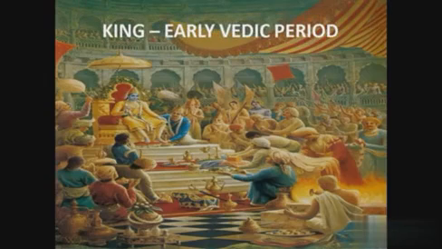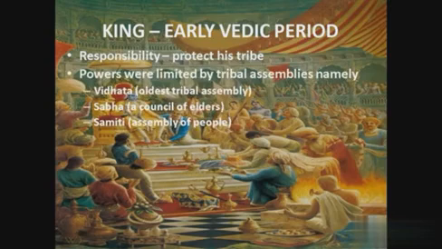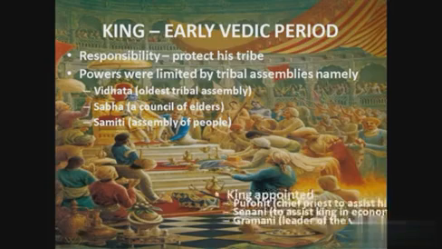The power of the king in the early Vedic period. The main responsibility of the Rajan, the king, was to protect his tribe, the people. His powers were limited by tribal assemblies, namely Vidata, Sabha, Samiti and Gana. Vidata was the oldest tribal assembly, Sabha a council of elders and Samiti the assembly of people.